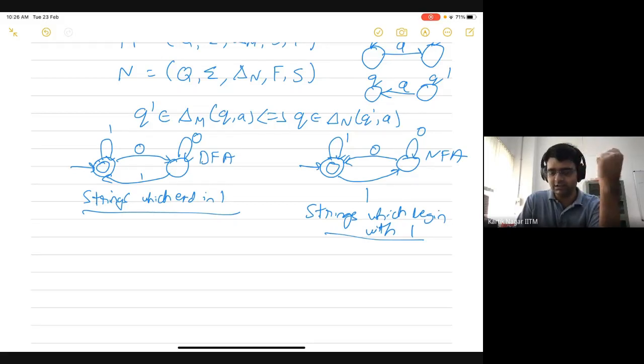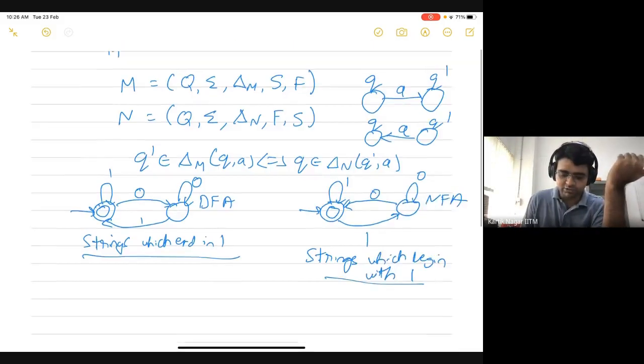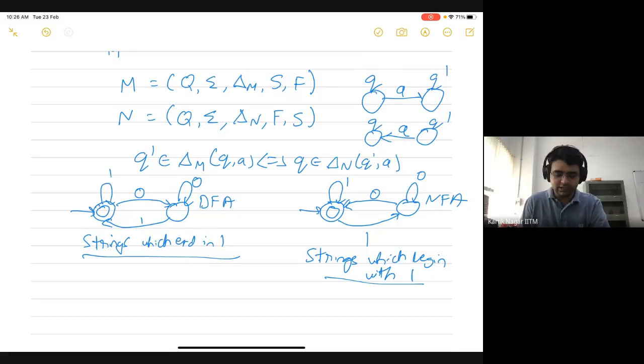which begin with 1. Hence there is a choice that you can make such that if you have any string which begins with 1, then you can choose a sequence of transitions such that you will get to a final state of this NFA. So this NFA does accept strings which begin with 1. In fact, that's what we will show in general: if you start with any arbitrary NFA and simply reverse the directions of the transitions, then you will get this new NFA which will accept the reversal of the language.